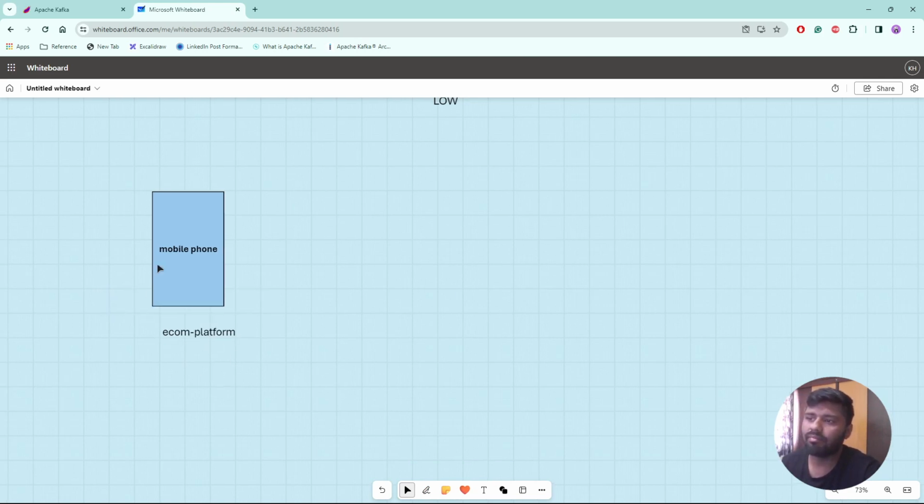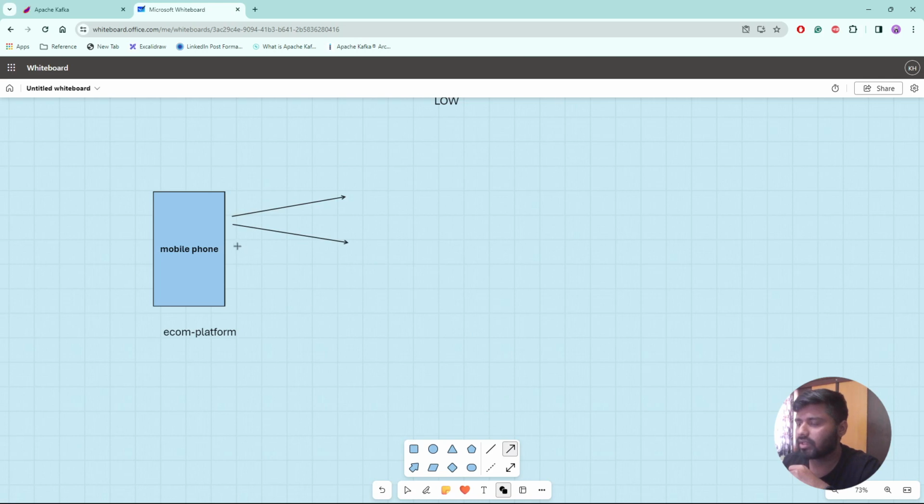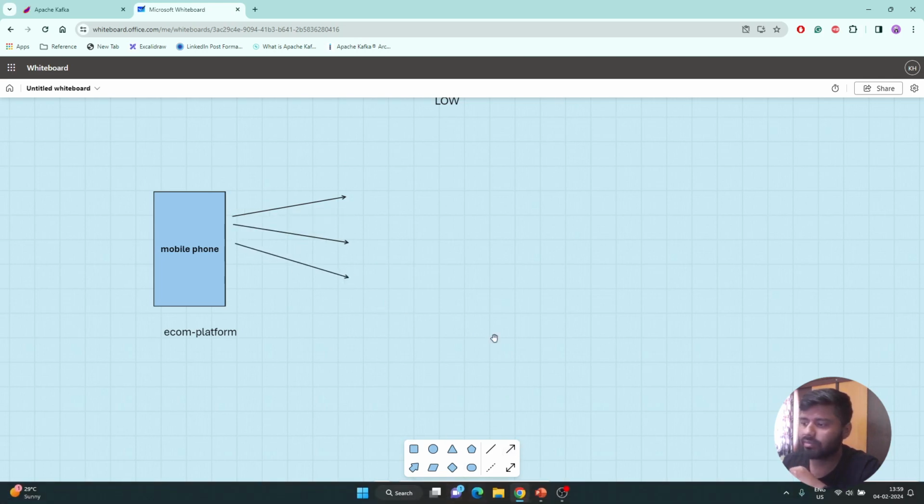So on the e-com platform, one mobile phone is available and I'm planning to purchase it. What would happen? If you see one mobile phone, from the standard point of view, what are the details we can see? Let's say this mobile phone has this type of information. At least two or three pieces of information we can gather for our understanding.